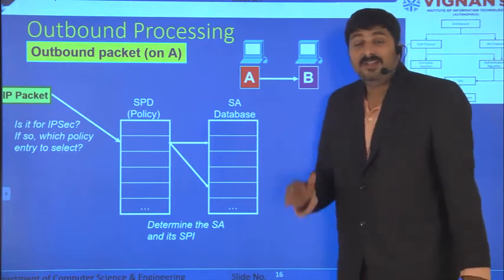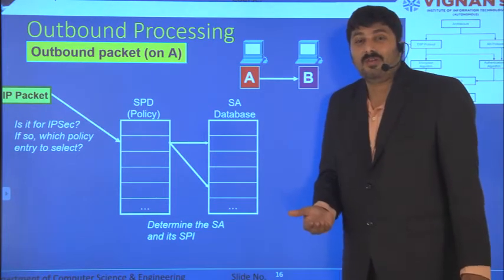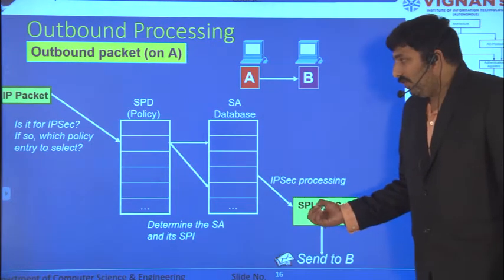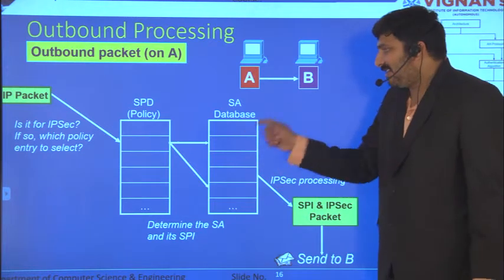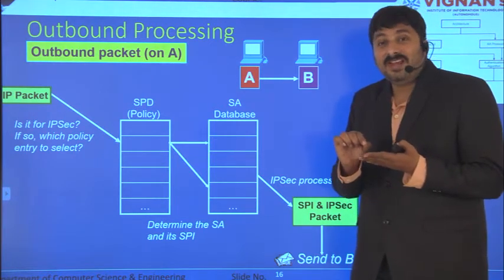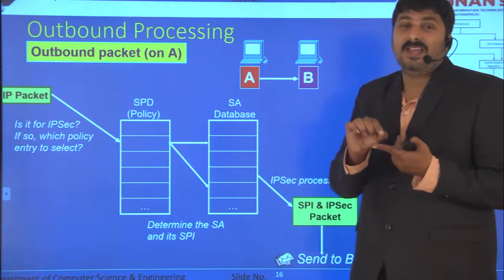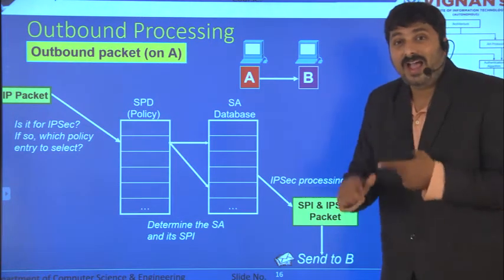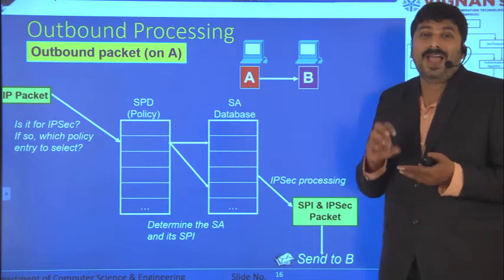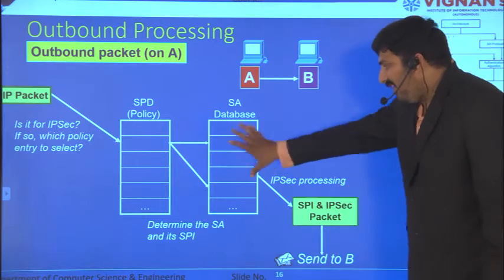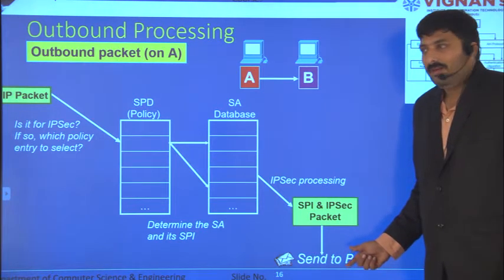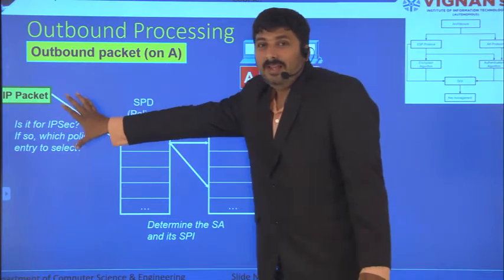In the database, you will have all the things: what the different keys are, what different algorithms I have to use, everything will be there. From there, the IPsec processing will be done. So in the security association database, you will have what kind of algorithms I have to use, whether it is ESP or Authentication Header. If it is ESP, I have to encrypt, and what is the secret key. If it is Authentication Header, I have to perform a hash and encrypt with the private key. All these things I'll process, and I'll send it to the data link layer. So this is how the processing will happen.